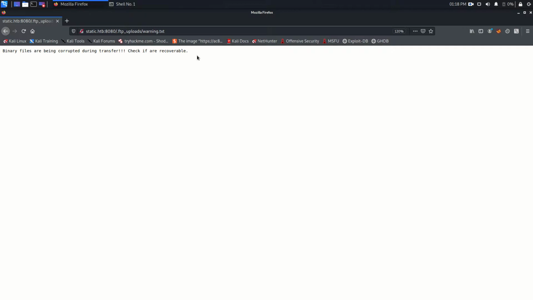So this is a case of FTP transfer. In FTP, if you are going to transfer any compressed or binary file, you must first enable binary mode, and if you do not enable that, the file is going to be corrupted. So something like this it warns us.